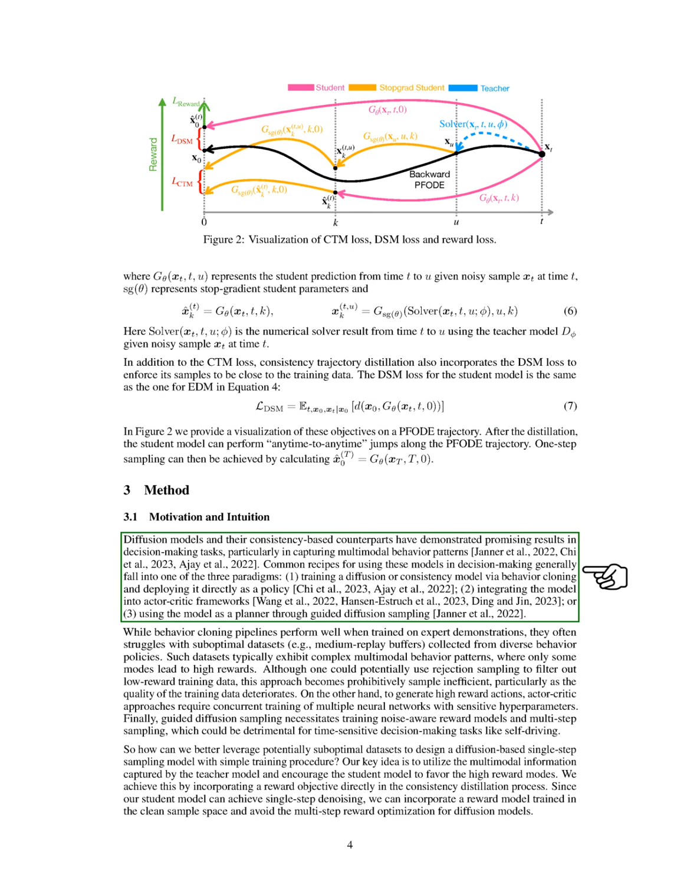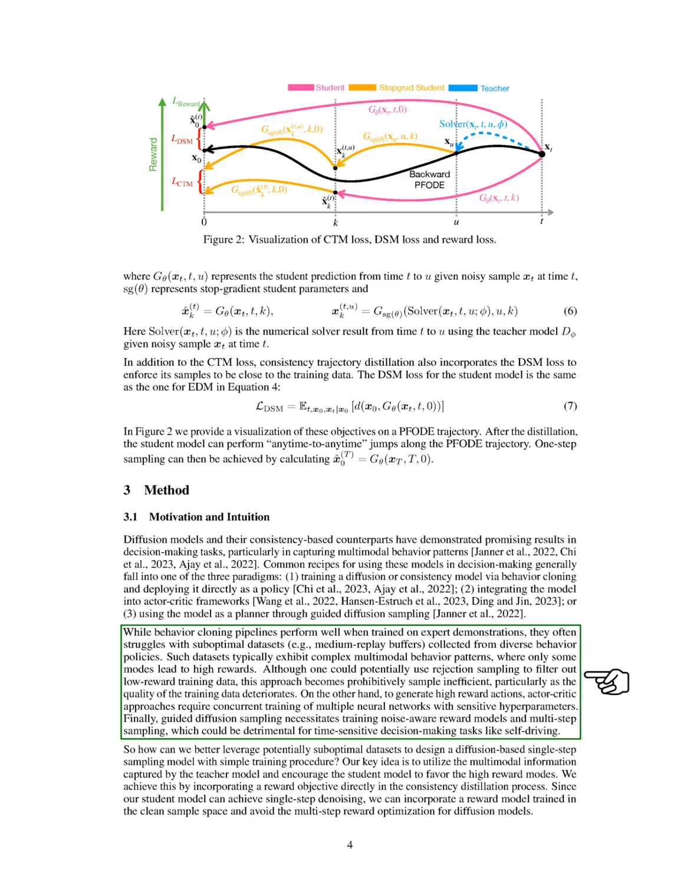Diffusion models have shown promise in decision-making tasks, especially in capturing complex behavior patterns. Common approaches include training these models through behavior cloning, integrating them into actor-critic frameworks, or using them for guided sampling. However, behavior cloning struggles with suboptimal datasets, while actor-critic methods require careful training of multiple networks. Guided sampling can also be challenging for time-sensitive tasks.